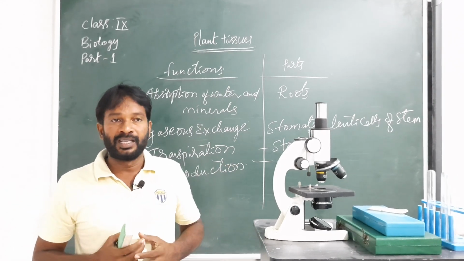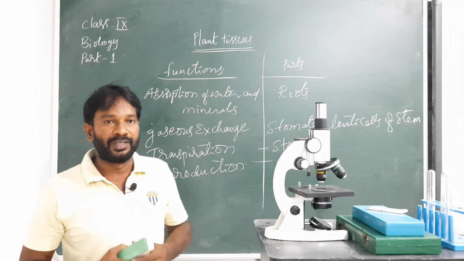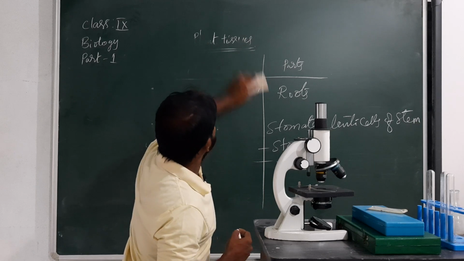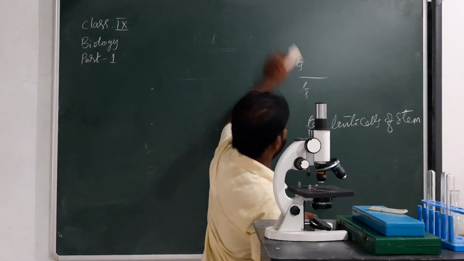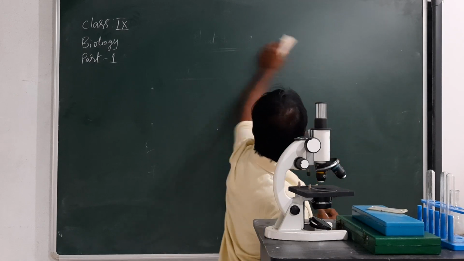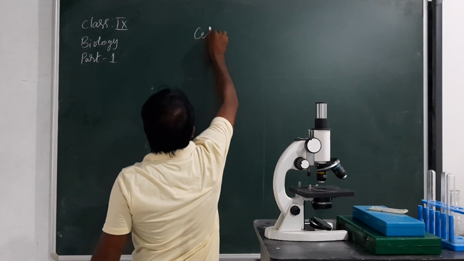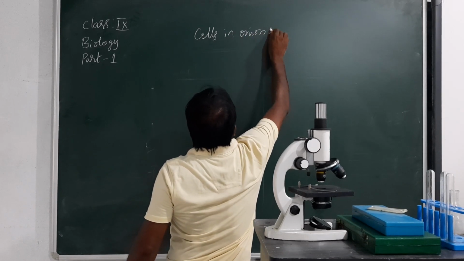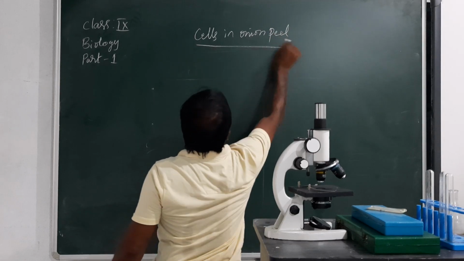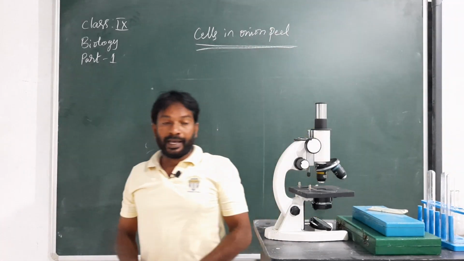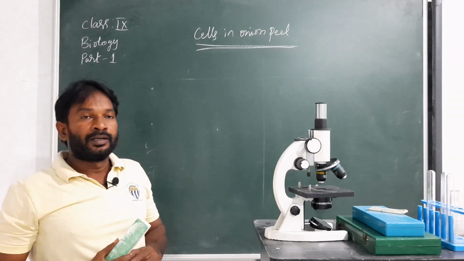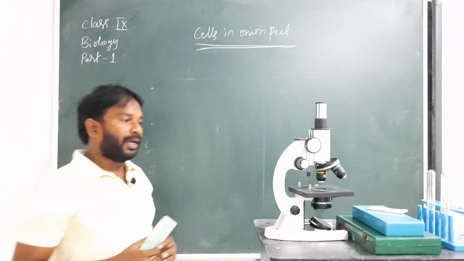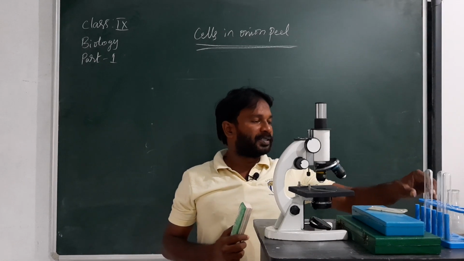To understand this we have to follow some activities. Let us see cells in onion peel. For this activity we need some materials.